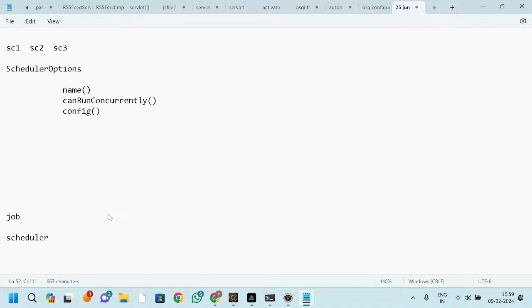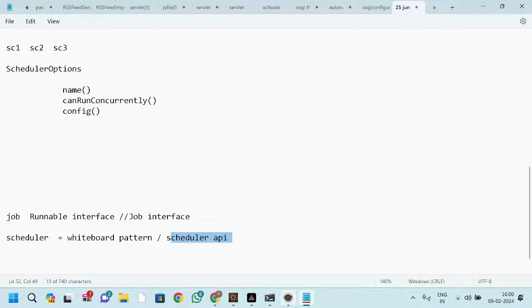But how can we create a job? We have two ways. You can create a job by using a runnable interface, or you can create a job by using a job interface. We have two interfaces, the runnable interface and the job interface. By using that you can create a job, but if you want to schedule the particular job, for that you need to use the whiteboard pattern. It has been replicated, we will not use it. After that we have the scheduler API, so we'll use this scheduler API.